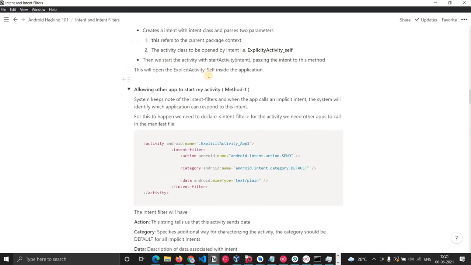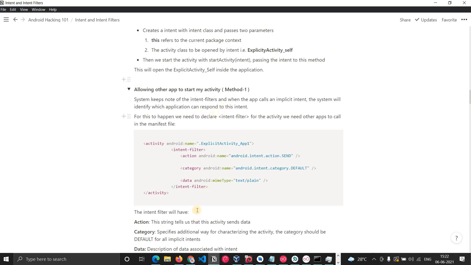Now what we have seen is how we can call an implicit activity and an explicit activity. But now we will see how we allow other applications to call an activity within our application. There are two methods. Either we can declare an intent filter on the particular activity, or we can say that that particular activity is exported. We'll first look at method 1.